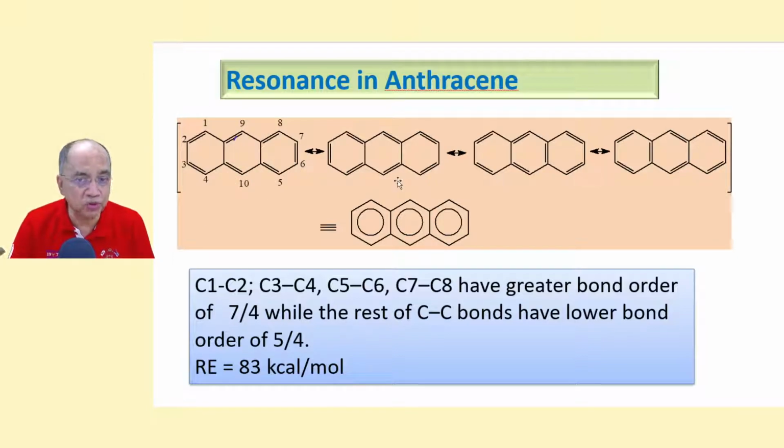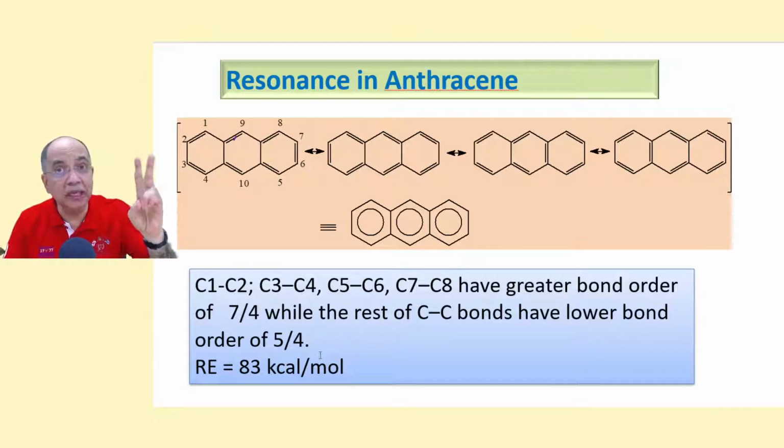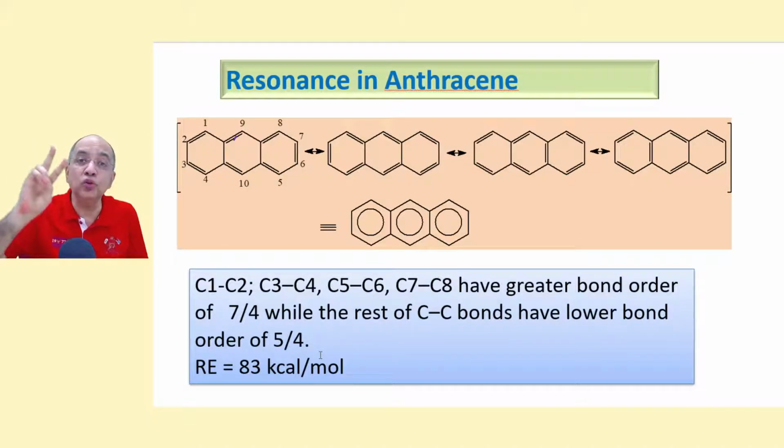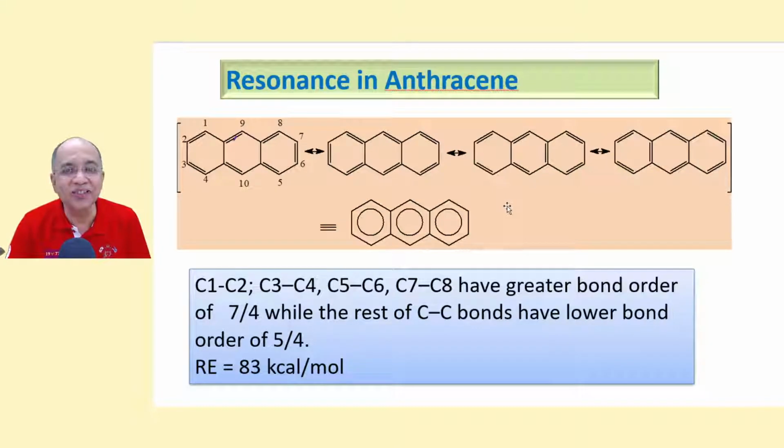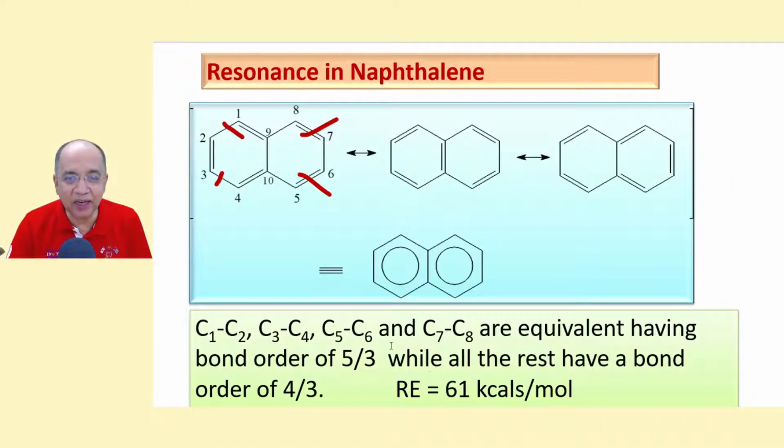So this is the situation where positions 1, 2, 3, 4, 5, 6, 7, 8 have greater bond order, 7/4. And the others have lesser bond order, 5/4. So like naphthalene, anthracene also has 2 types of bond lengths. Its resonance energy is 83 kilocalories because there are 3 rings. And naphthalene, I forgot, it's 61. There are 2 benzene rings.